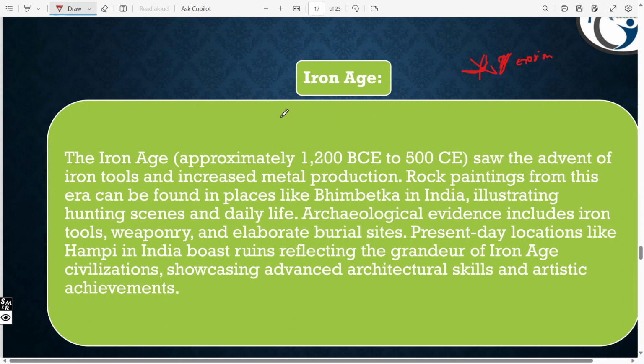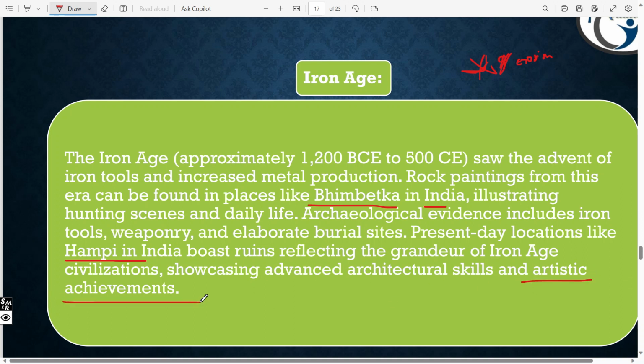Now, the Iron Age, approximately from 1200 BCE to 500 CE, saw the advent of iron tools and increased metal production. Rock paintings from this era can be found in places like Bhimbetka in India, illustrating hunting scenes and daily life. Archaeological evidence includes iron tools, weaponry and elaborate burial sites. Present-day locations like Hampi in India have ruins reflecting the grandeur of Iron Age civilization, showcasing advanced architectural skills and artistic advancements.